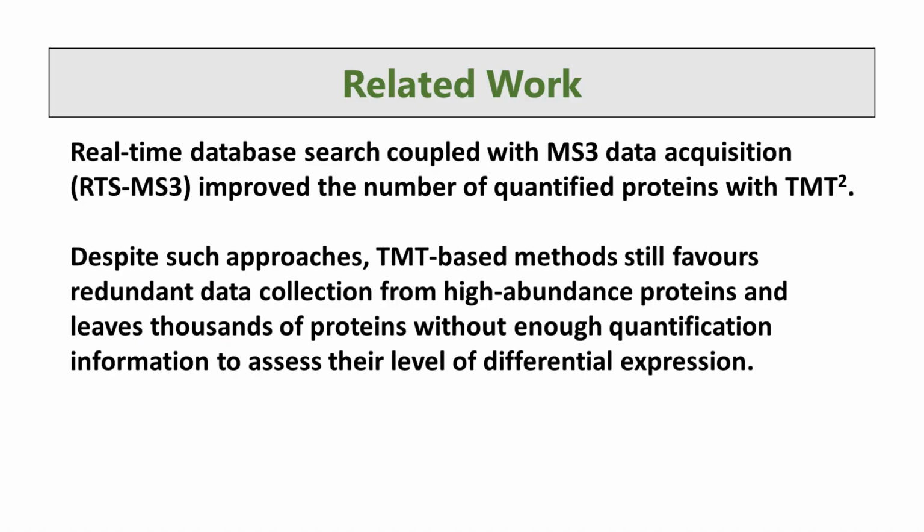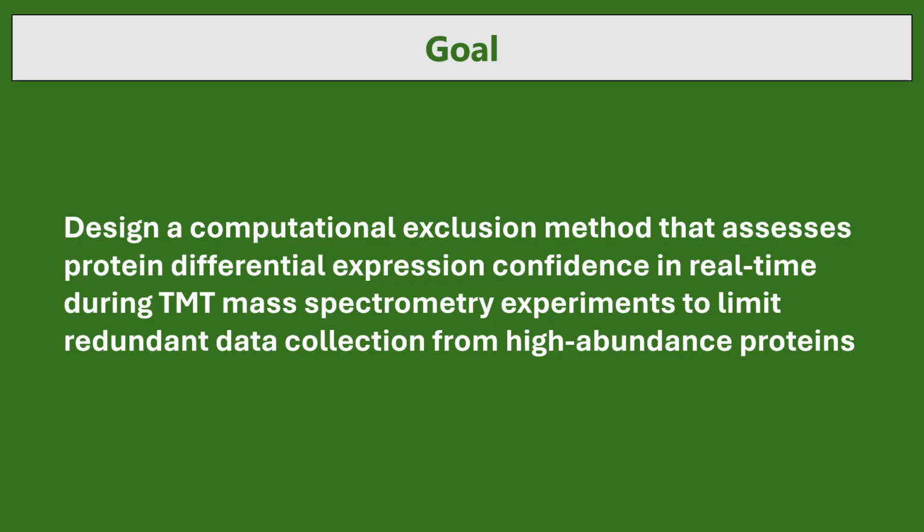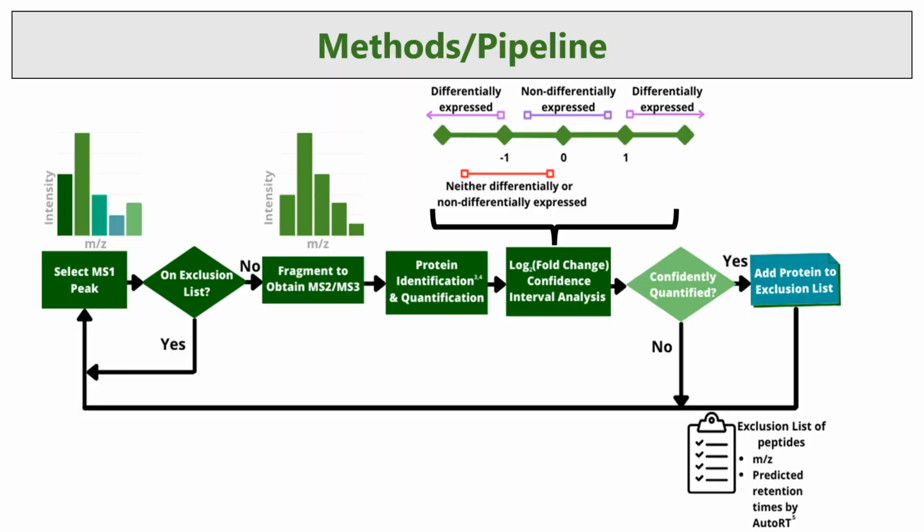Some related work has focused on analyzing good quality spectra. However, this favors highly abundant proteins and leaves thousands of proteins without enough quantification information to assess their differential expression. So my goal was to design a computational exclusion method that assesses protein differential expression confidence in real time during a TMT mass spectrometry experiment to limit the redundant data collection from high abundance proteins.